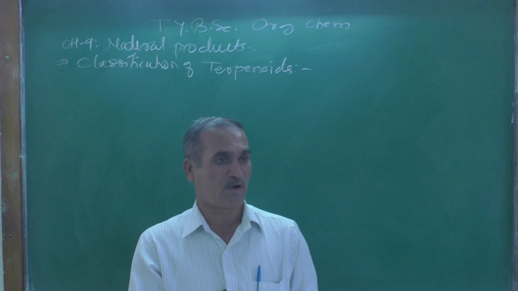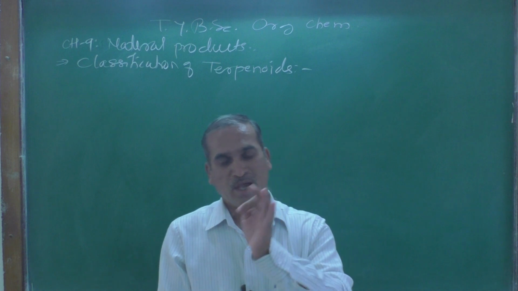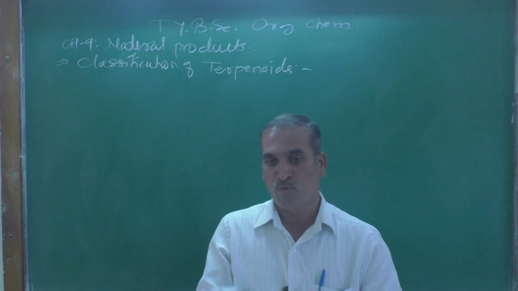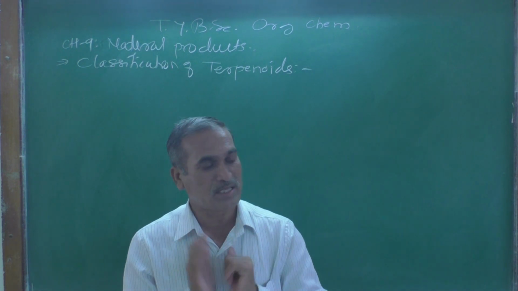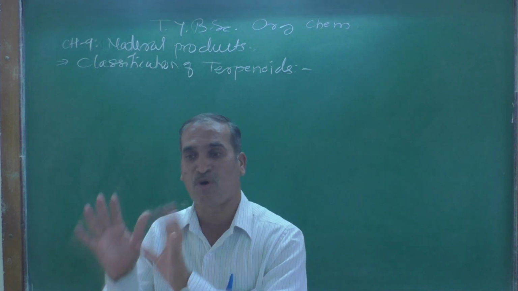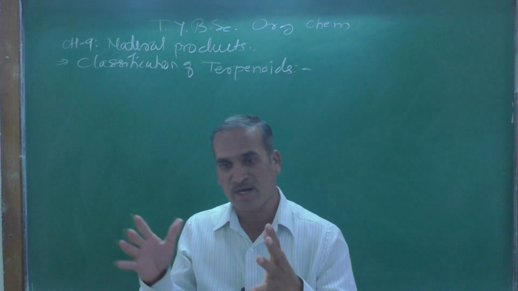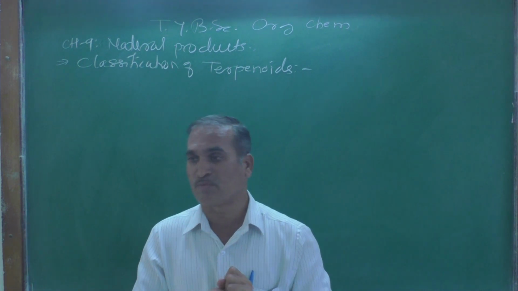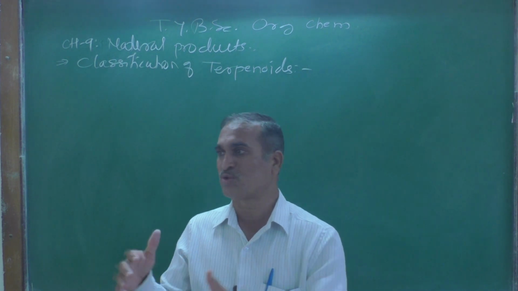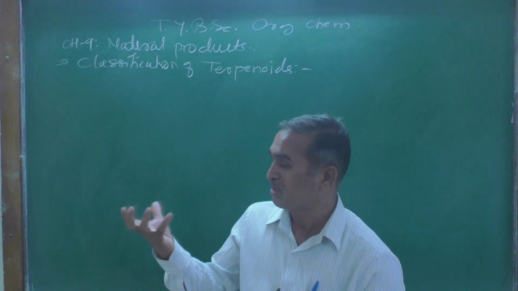In natural products, at TYBSc we are going to learn a few of them, and the first one is terpenoids. What do you mean by terpenoids? From where are they obtained? Terpenoids are naturally occurring compounds obtained from various parts of plants, so they are extracted from plants. They are present in most essential oils, and those essential oils we can get from plants.